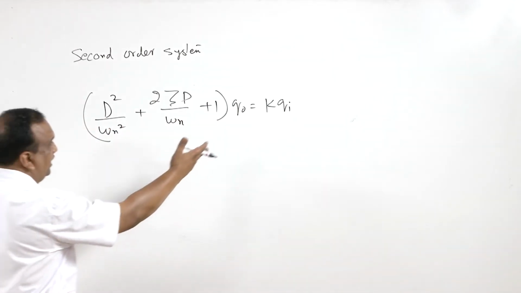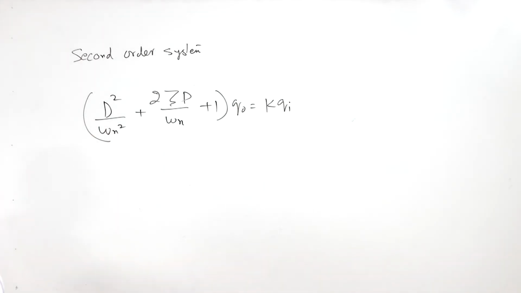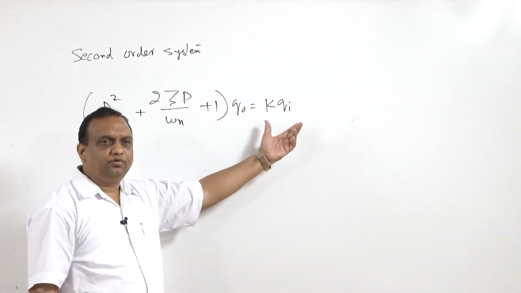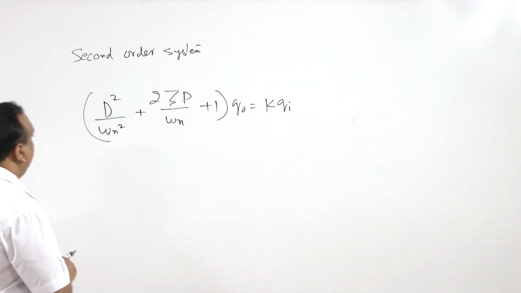We can have higher order terms also on the input side, but because k qi is good enough to represent many engineering systems, we confine ourselves up to k qi only.